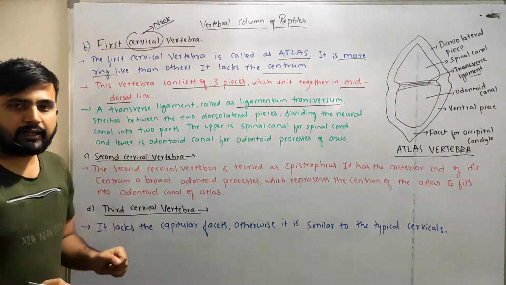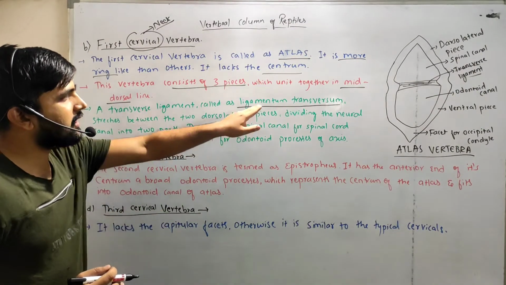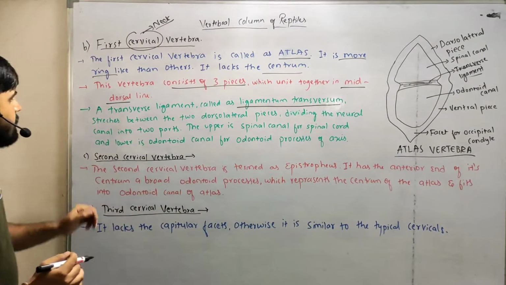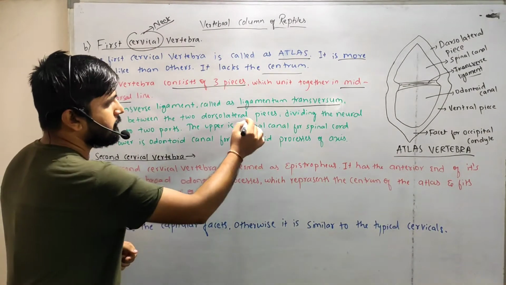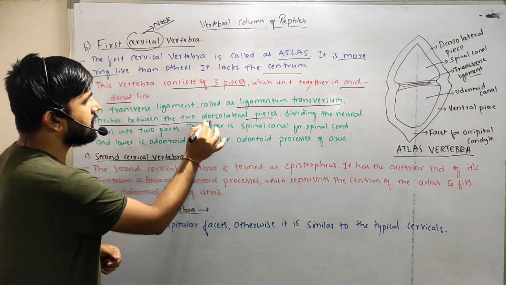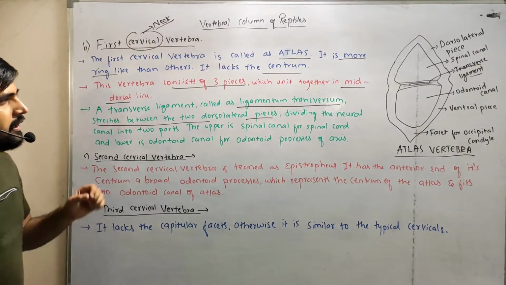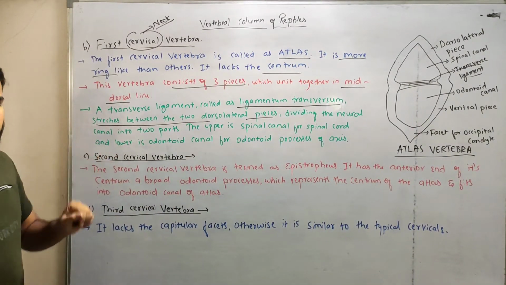In case of the atlas, the transverse ligaments are present. Those ligaments are called ligamentum transversum, which stretch between the two dorsolateral pieces, dividing the neural canal into two parts.